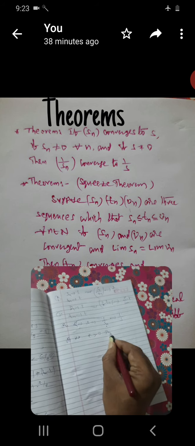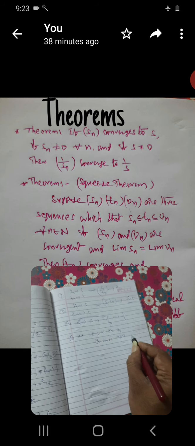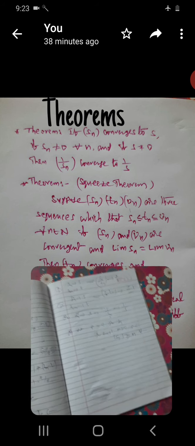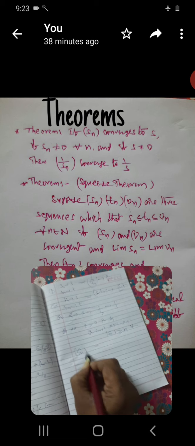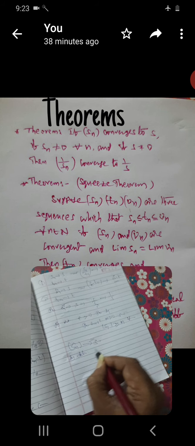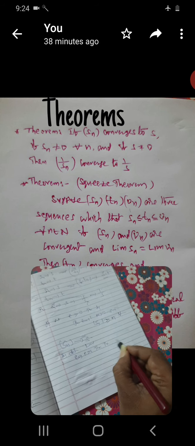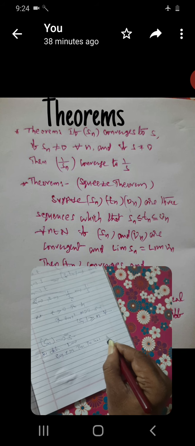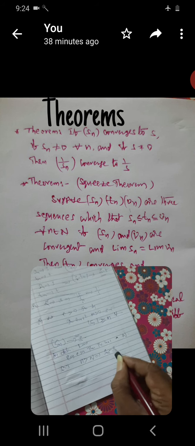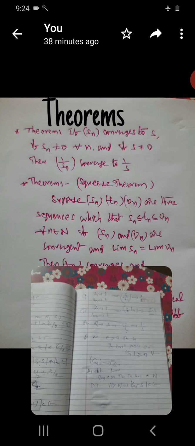Then by the theorem, there exists m greater than 0 such that mod Sn is greater than or equal to m, for all n. Now Sn is convergent to S. By the definition of the limit of a sequence, for every epsilon greater than 0, there exists a number capital N such that n greater than N implies mod Sn minus S is less than epsilon.